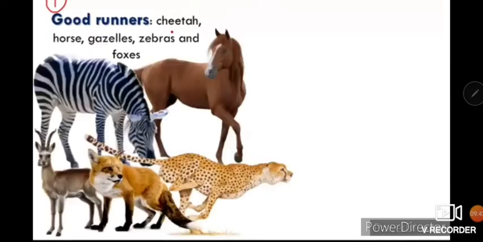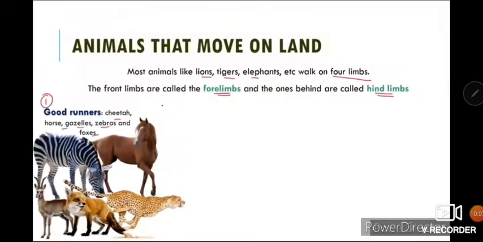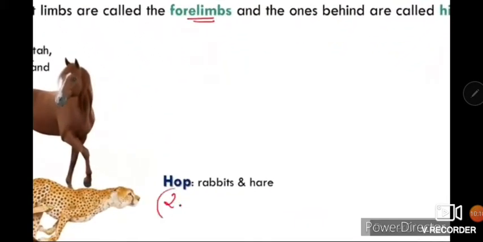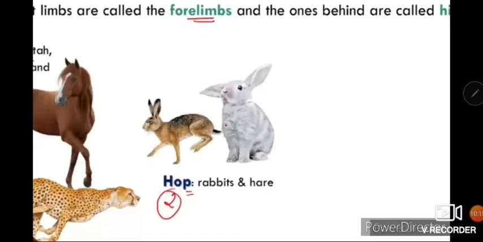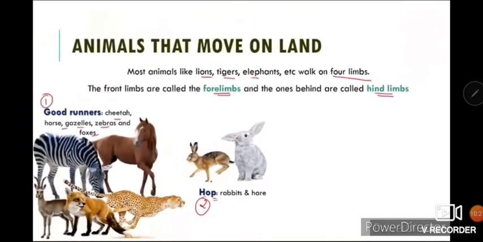So the first movement is run. With the help of strong legs, examples are cheetah, horse, zebras, foxes. These are a few examples of animals which move with the help of their strong limbs. They run to catch their prey, or run to escape from their predators. The second method of movement is hop. You must have seen rabbits or hares. How do they move? They hop from one place to another. They jump, right? That method of movement is known as hop.